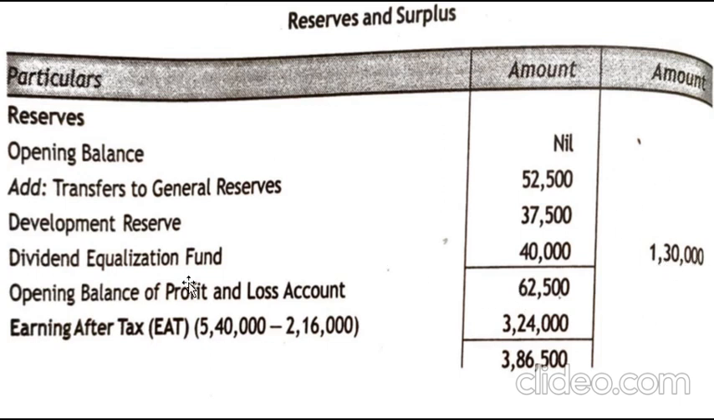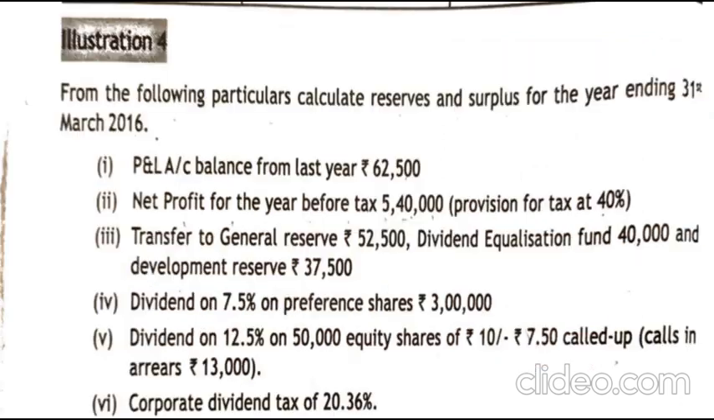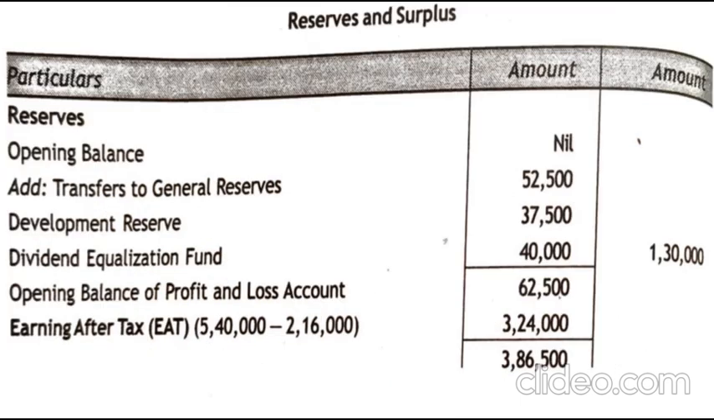Now we have the opening balance of the profit and loss account. In the question we have the profit and loss balance from the last year, which is 62,500. So 62,500 is the opening balance of the profit of the last year. Next we have earnings after tax.